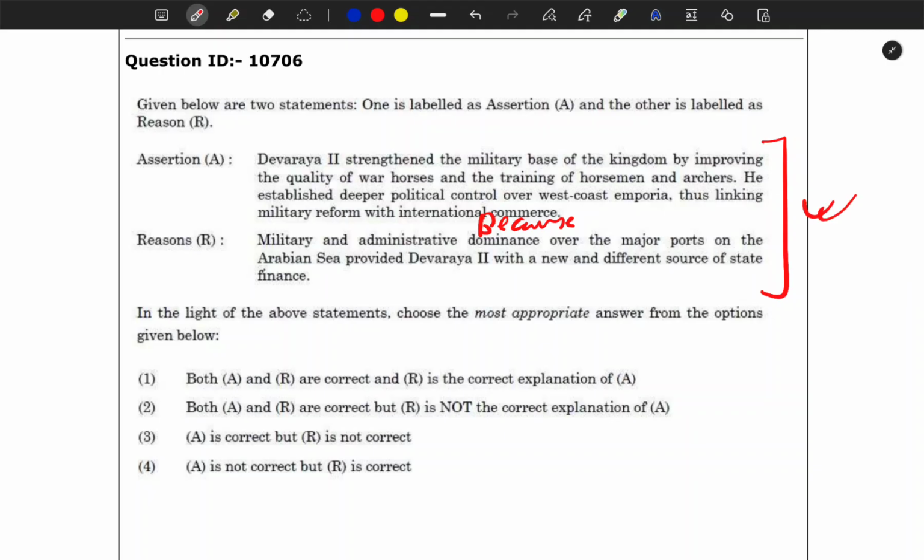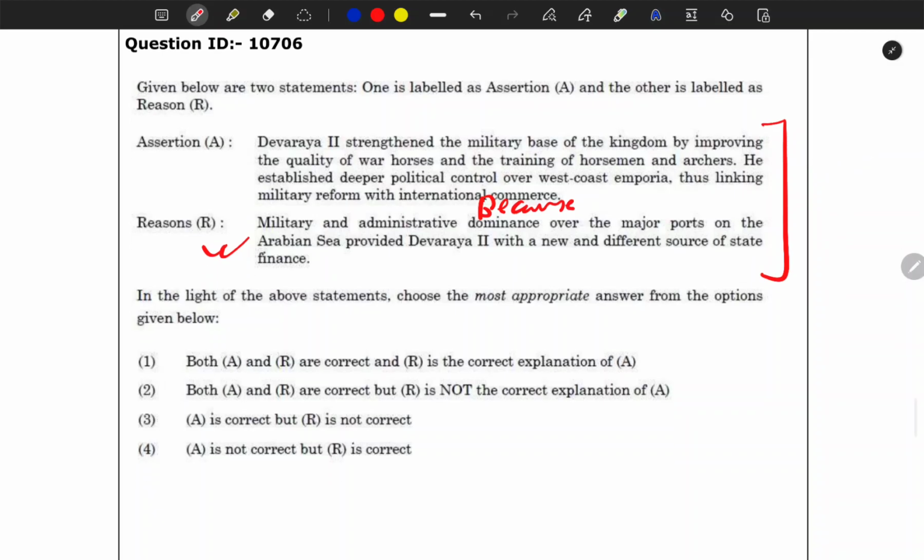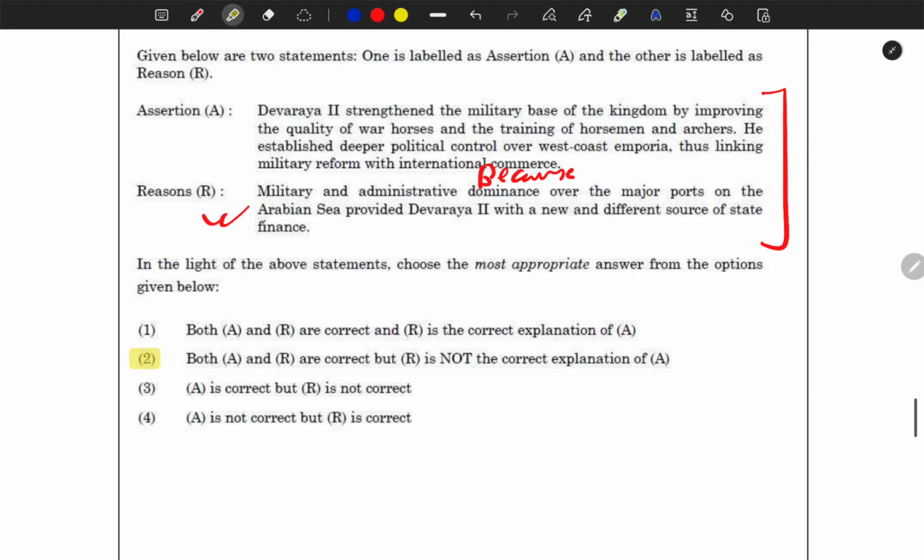Okay, so actually this statement is explaining the first statement, but the thing is whether these statements are correct or not. So if one statement has to be wrong, then this also has to be wrong, okay, because these are interrelated. So in this context you have to opt for this option, B, like both A and R are correct, and R is the correct explanation of A.